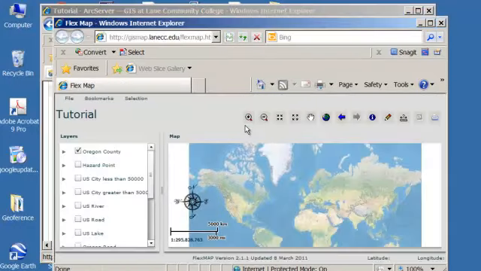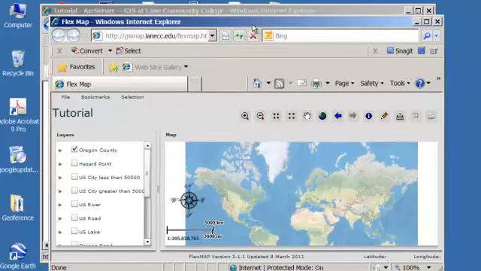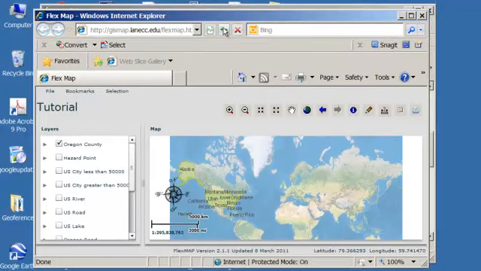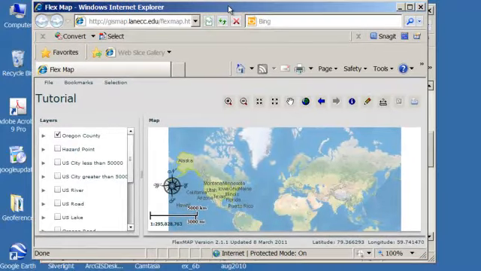This takes a few minutes to load, and it may get stuck at the 55% loading, and if that happens you can hit refresh and it will load better the second time. When your map comes up, you'll see that you have data layers on the left side of the map. This is called the table of contents.